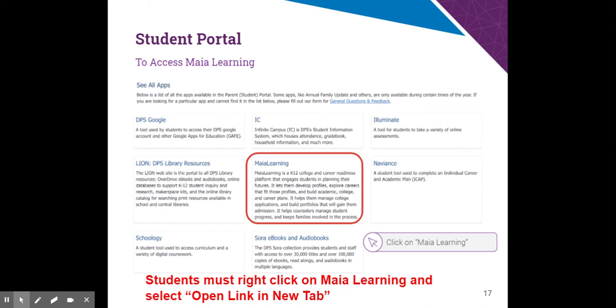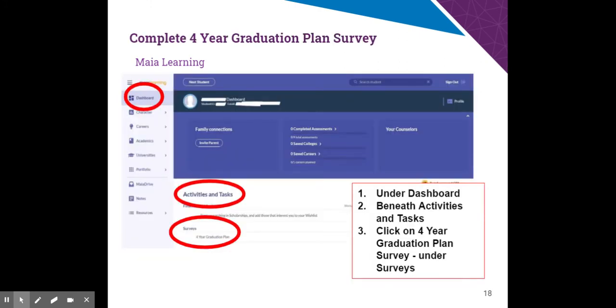It is a great website to take a look at and explore and just to figure out all the different things that are available. Now, we will have some lessons that'll help guide you through that throughout the year, but right now is a chance for you to explore that. One of the first things you can do is click on Dashboard and go to Surveys and click 4-year graduation plan. This is something I'm going to have you do for sure this quarter.